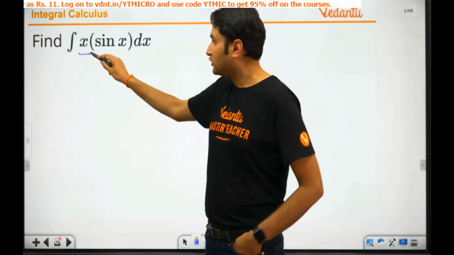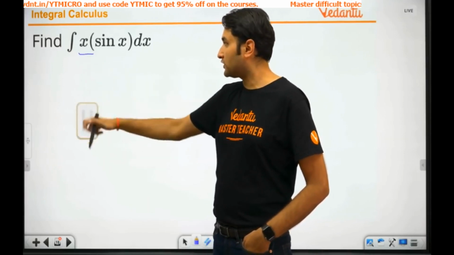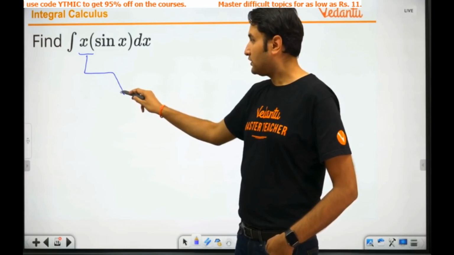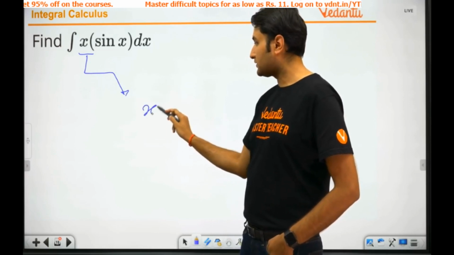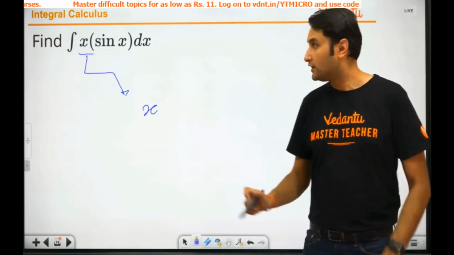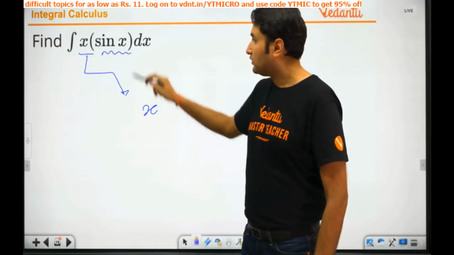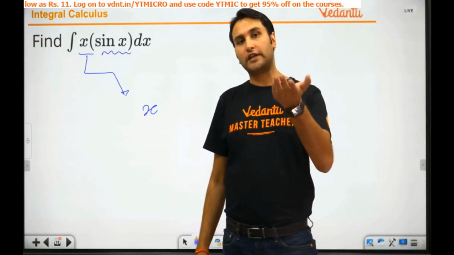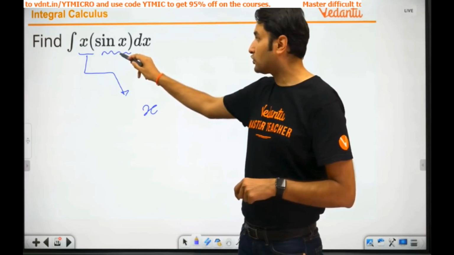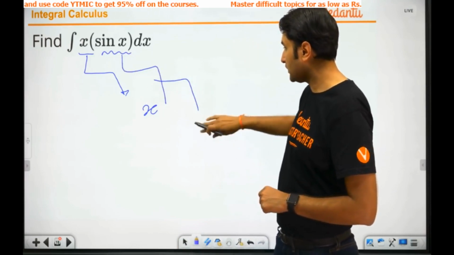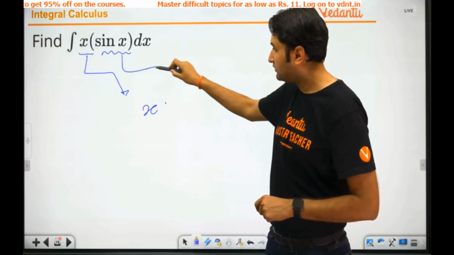How will you do it? You will start with x, your first function. The first function is what you write as it is, x. Directly just keep it as it is. The other function, sin x, the one which you want to integrate, comes under the column I. Integrate it and put it here.